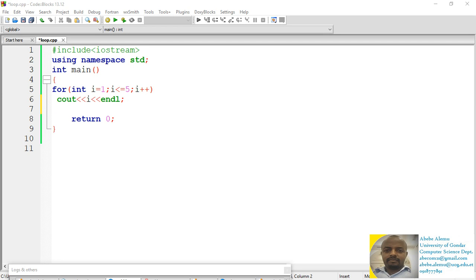We use the for loop if we know in advance how many times the loop should be executed. If, before we write the program, we know how many times that statement or group of statements is executed, in that case the for loop is recommended. Whereas if we do not know in advance how many times the loop should be executed, we can use the while loop or do while loop.